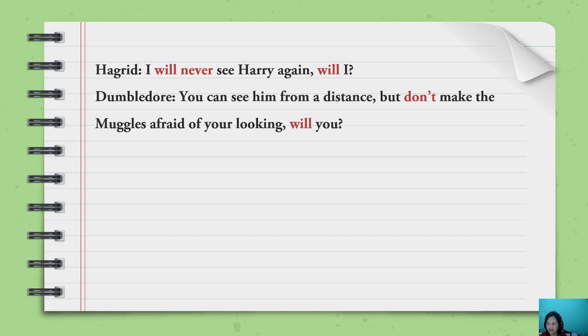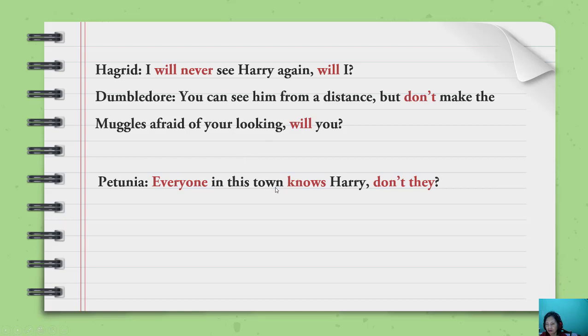So be careful with this. It is like simple present, but actually not. So be careful with don't. If we have I don't know you, because this is a simple sentence, a statement. But don't make me happy, don't make me sad, don't make me angry. It is a kind of request or command, so you use will you.